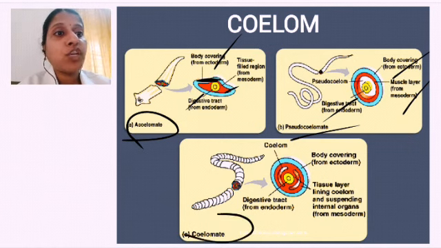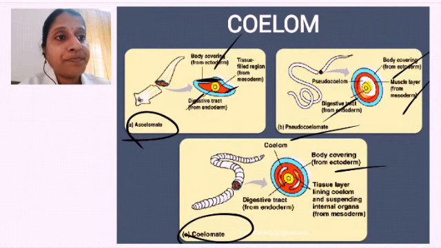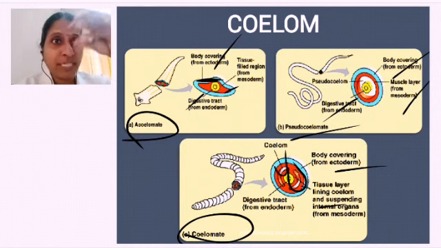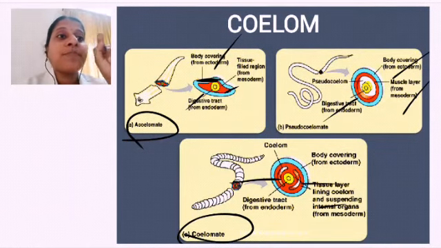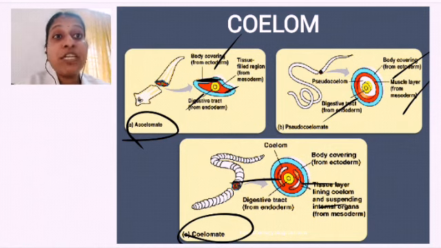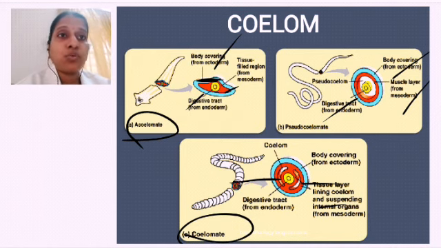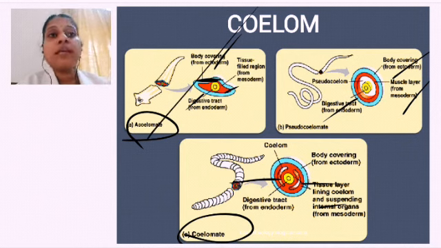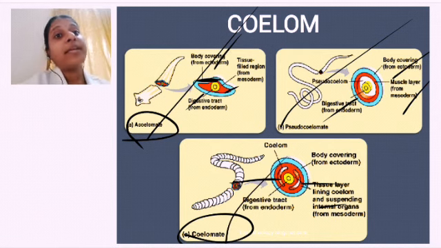Thereafter you can find coelomate or eucoelomate. Means what? There is ectoderm, there is mesoderm. In the mesoderm you can find a space, isn't it? Like C letters you can find there, yes or no? So one C this side and one C this side, an inverted C. So this place is getting filled with the coelom. Means they are having the body cavity filled with the coelomic fluid. So that type of organisms we call it as coelomate or eucoelomate. So acoelomate, they do not have coelom. Pseudocoelomate, they have false coelom, and coelomate, they have coelom.